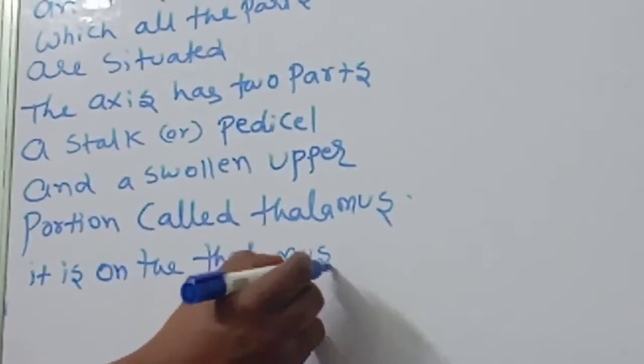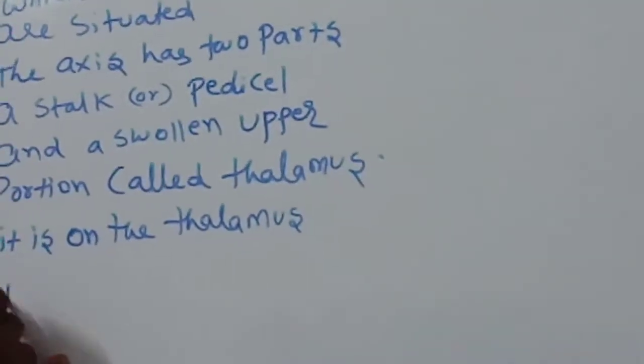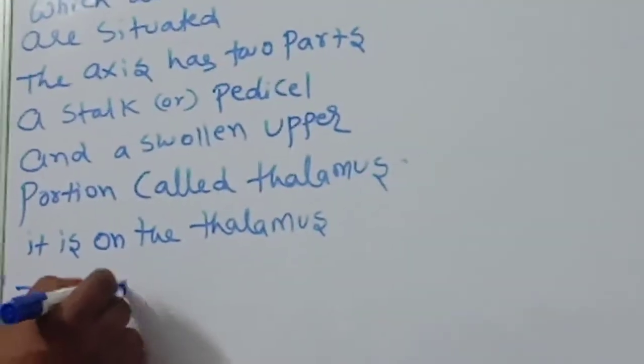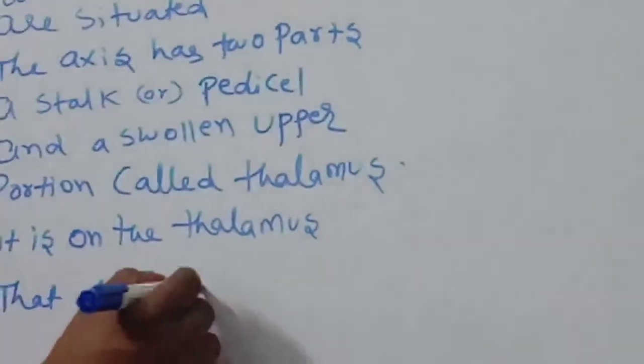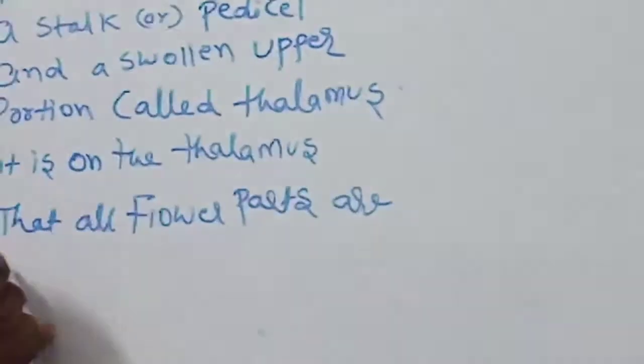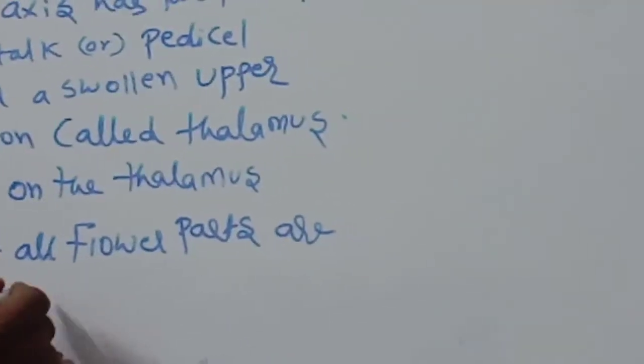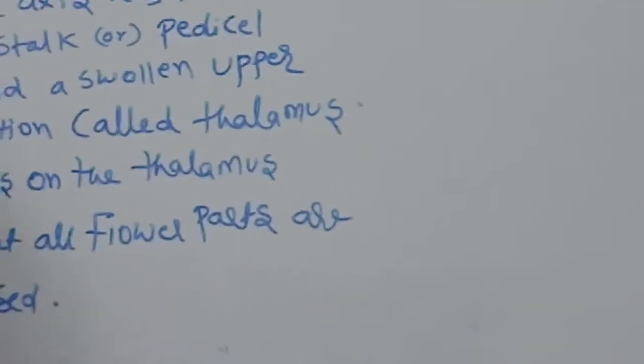It is on the thalamus, very important, that all flower parts are based.